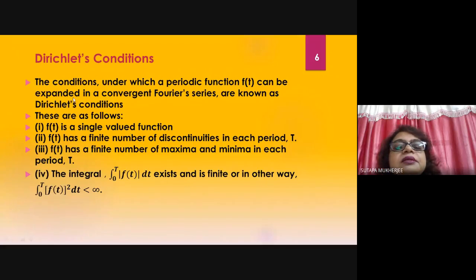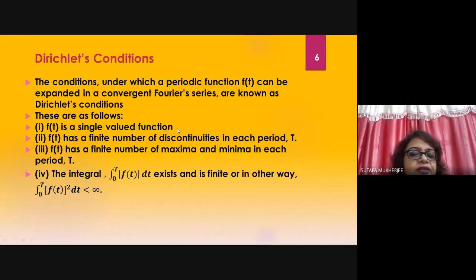The conditions under which a periodic function f(t) can be expanded in a convergent Fourier series are known as Dirichlet's conditions. So what are the conditions? Number one, f(t) is a single valued function.